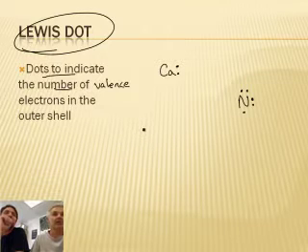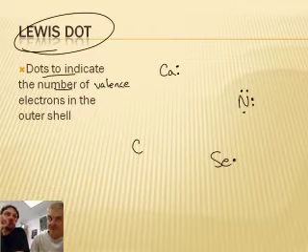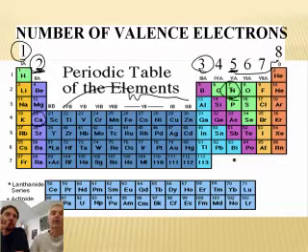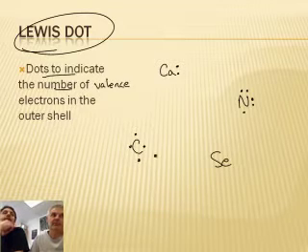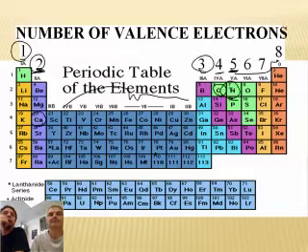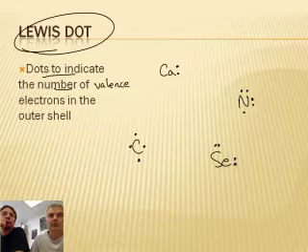What's another couple we should do? Carbon and selenium. Actually, tell you what, I want you to take carbon and selenium and do it on your own. Pause. Okay, carbon. Hopefully you paused. Here's carbon. He gets 4 valence electrons. Oftentimes with carbon you might put them at the north, east, west, and south, but it doesn't matter. And then selenium is in column 16 technically, but he has 6 valence electrons, and so you'll do 6. Probably it's going to be 2, 4, 6. Isn't that easy?